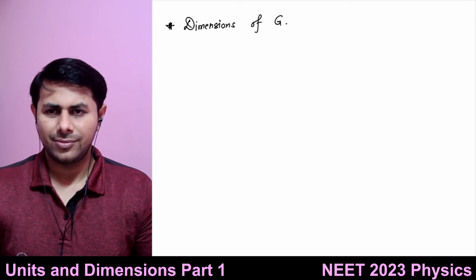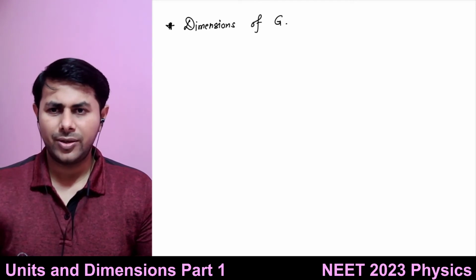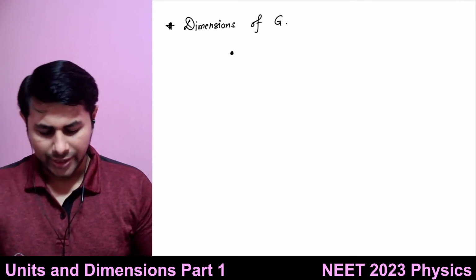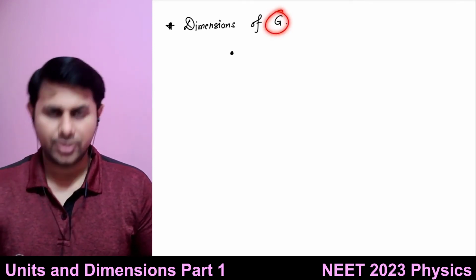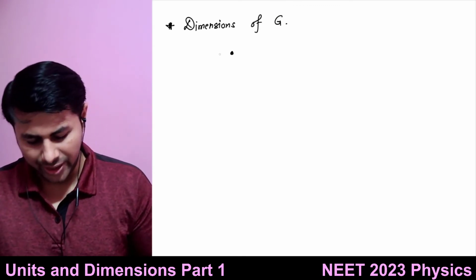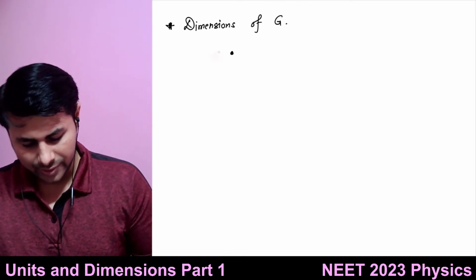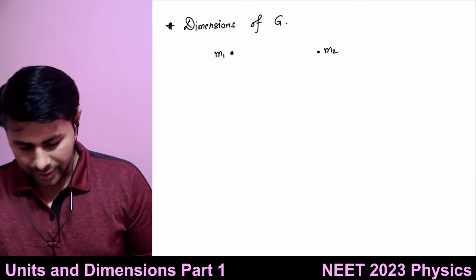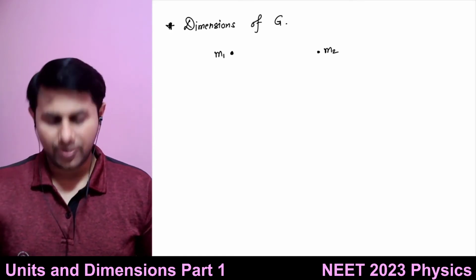F is equal to G m1 m2 by r square, where r is the distance. So where does this quantity show up? If we have two masses, m1 and m2, we know Newton's law of gravity.